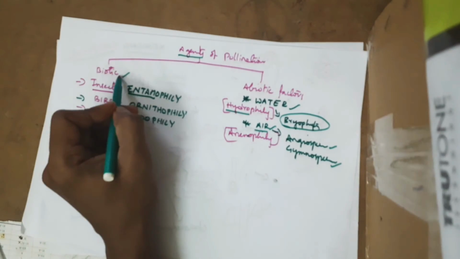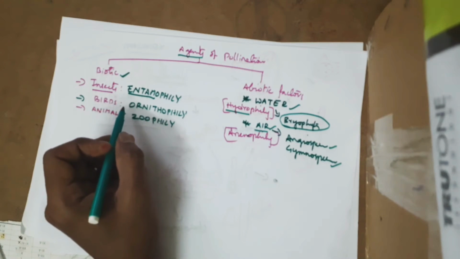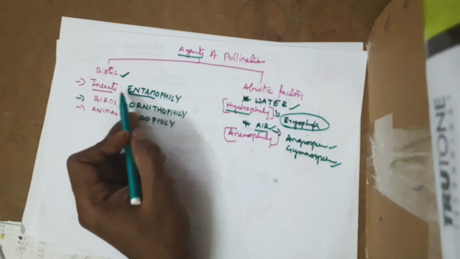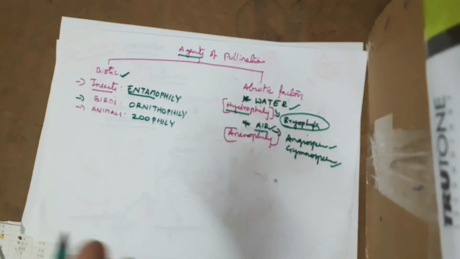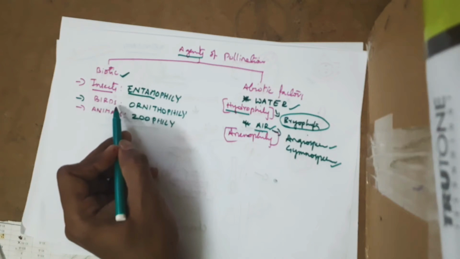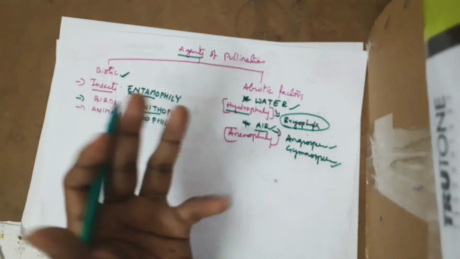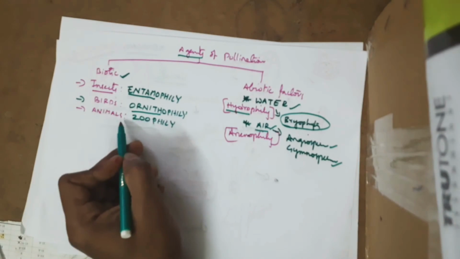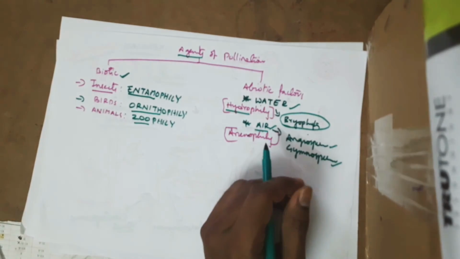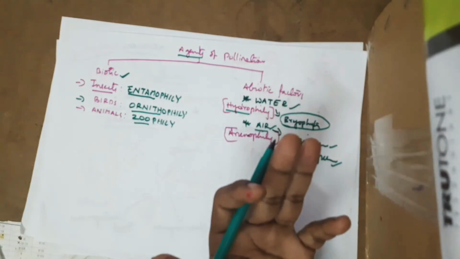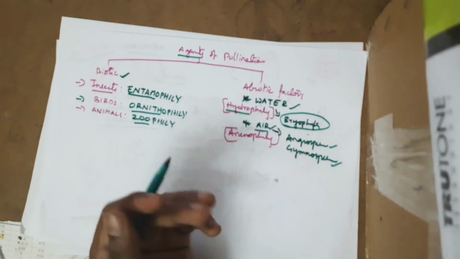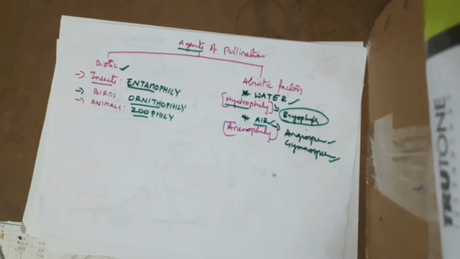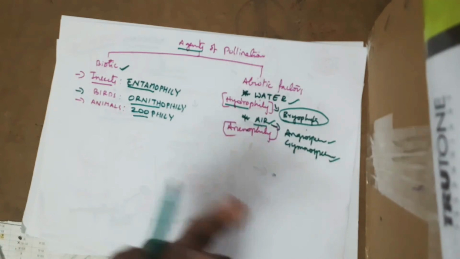If we move to the biotic factor, a plant must use some living organisms like insects, entomophily, a variety of insects. We probably might be knowing many varieties of insects participate. Birds, ornithophily. Birds also carry pollen grains on the beak to another flower. Animals, zoophily, elephantophily, chiropterophily by bats, ophiophily by snakes. So a variety of agents in zoophily participate in carrying pollen grains.